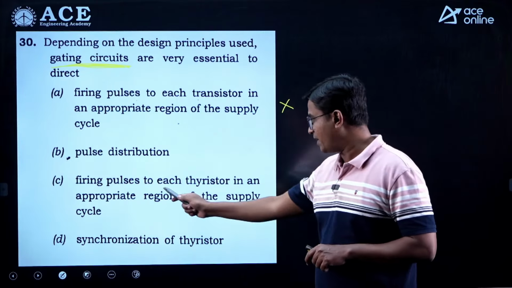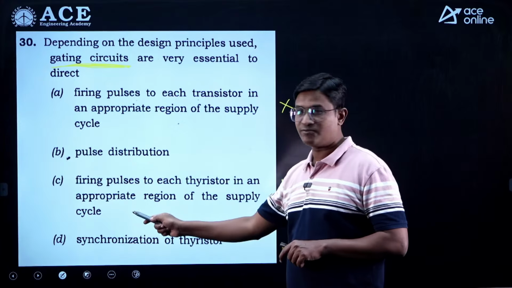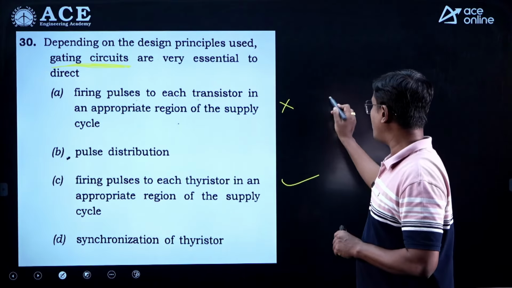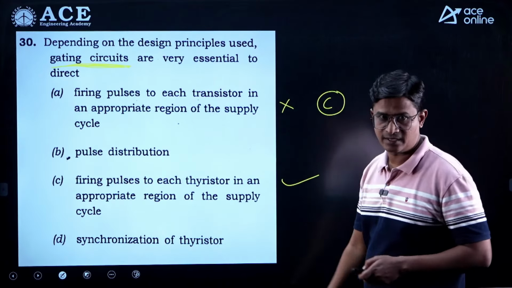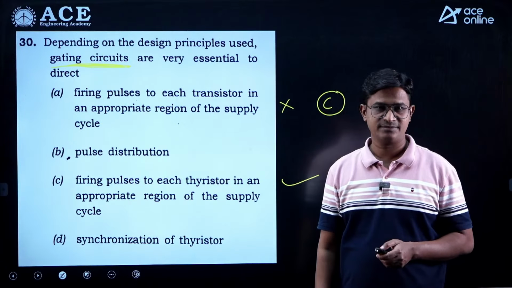And in thyristor, the firing pulses to each thyristor in an appropriate region of the supply cycle. For that, we are using the gating circuits. So suitable option is option C, right? Option C, right? So friends, these are the questions from the subject of power electronics, right?